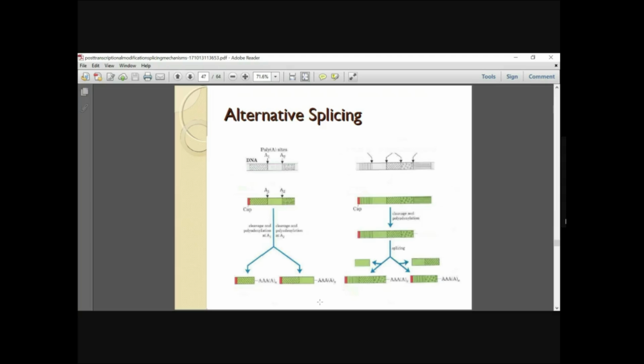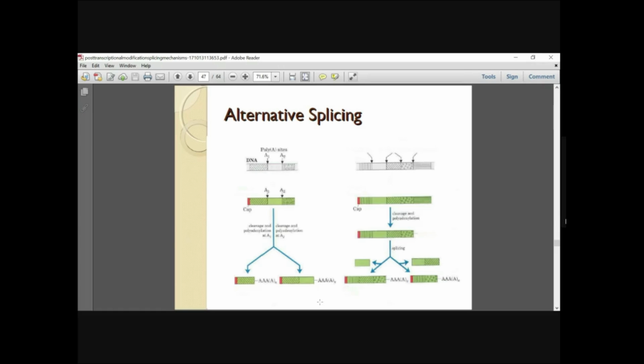During RNA splicing, the introns are usually cut, right? And the exons are ligated together. Most pre-mRNAs are spliced constitutively. That's the normal process which takes place. But in some cases, certain alternate 5' or 3' splice sites are used during splicing, resulting in the production of more than one mRNA species from a single pre-mRNA. Usually from a single pre-mRNA, how many mRNAs are formed? Only one.